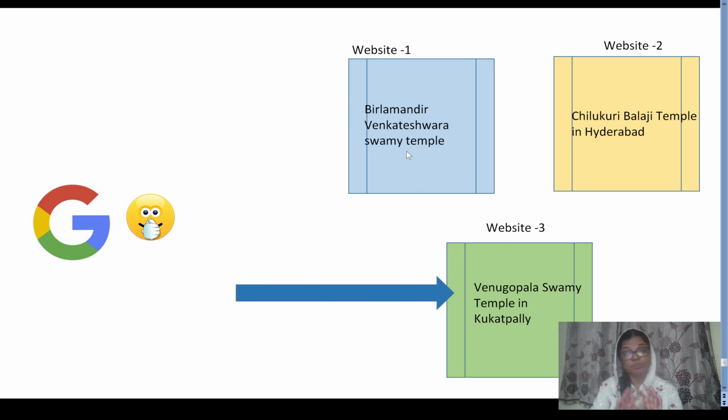So now, see, she has typed the keyword, and Google showed the websites where the keyword is there. So what are these keywords? We are going to discuss this in the next video. Keywords are very important. Keywords play a very important role in SEO, search engine optimization. So we are going to discuss that in our next video.